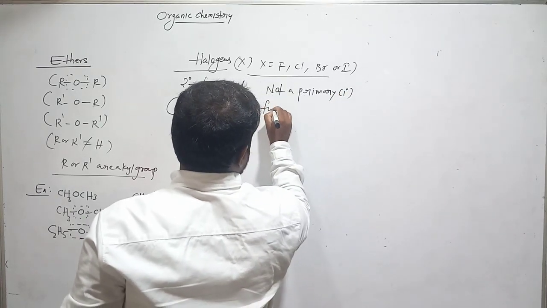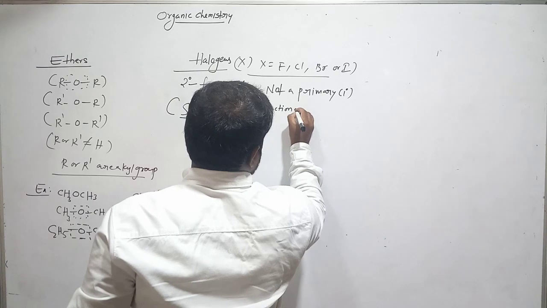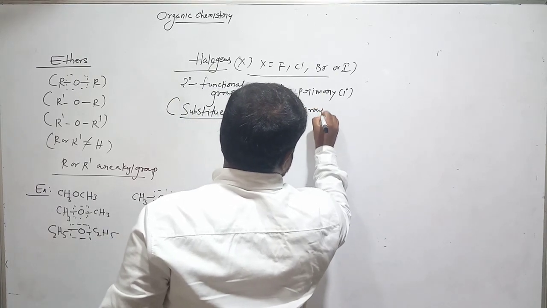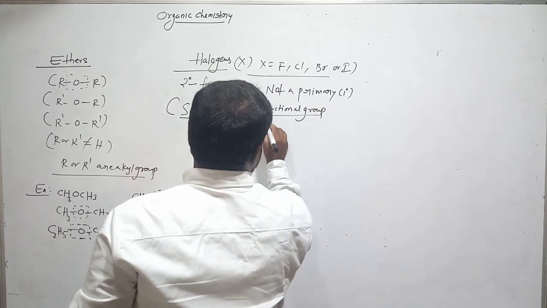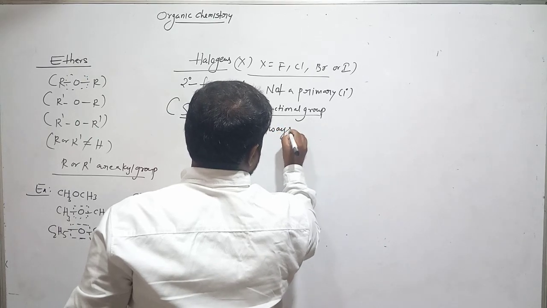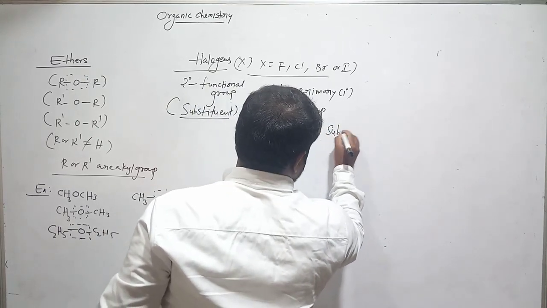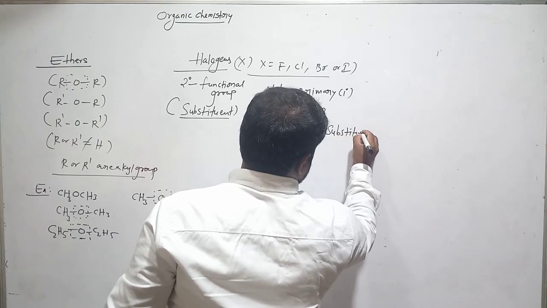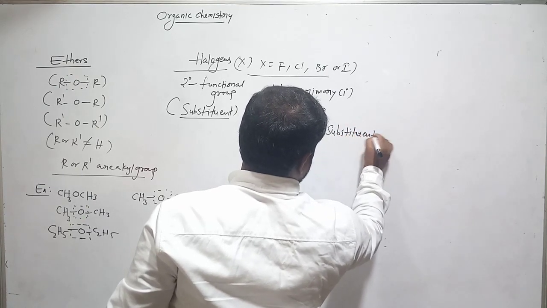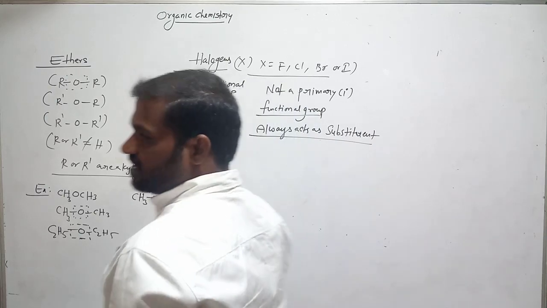Primary functional groups are different. A halogen always acts as a substituent in the organic compound. Okay, I will explain later.